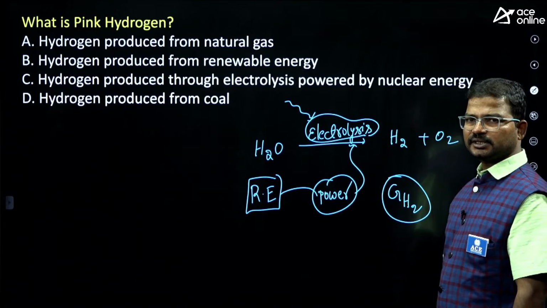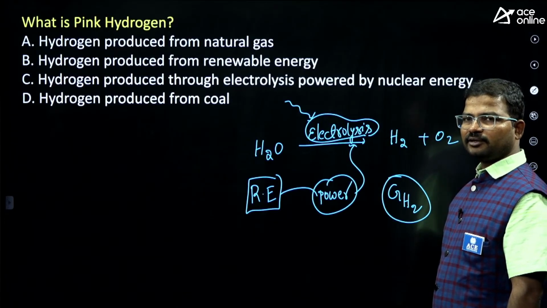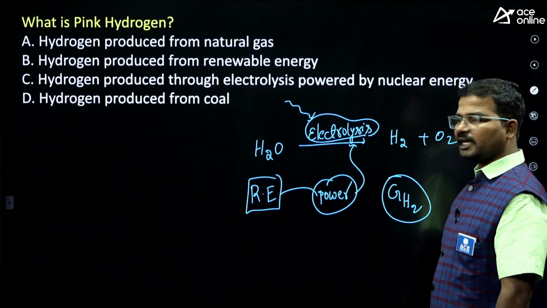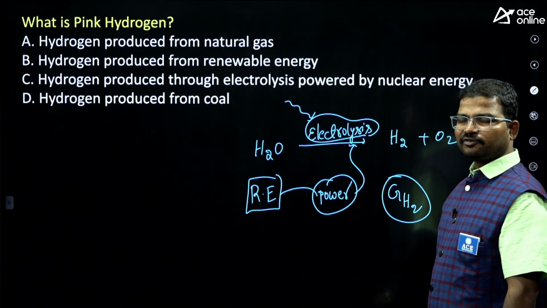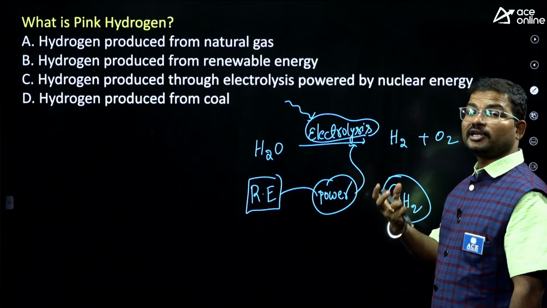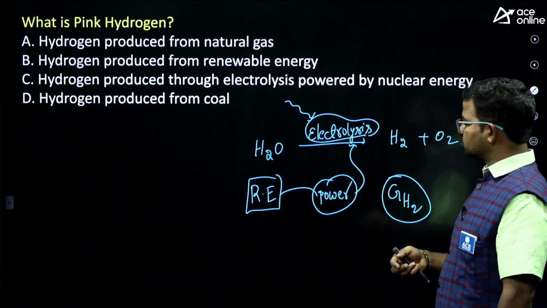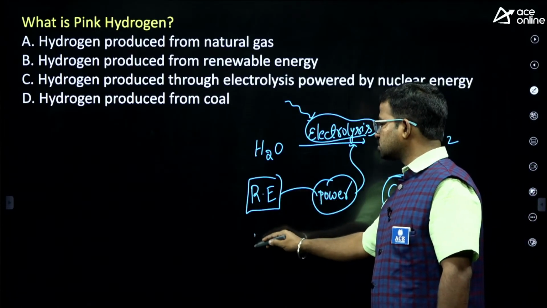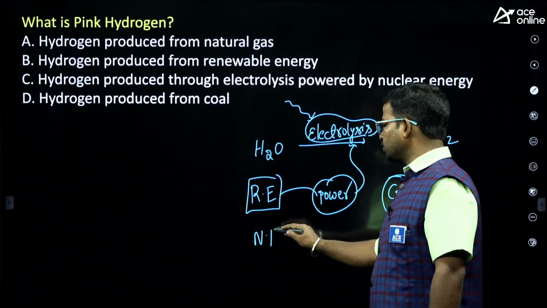Green hydrogen means the hydrogen we get by electrolysis of water using renewable energy. Suppose instead of renewable energy sources, you get power from nuclear energy.